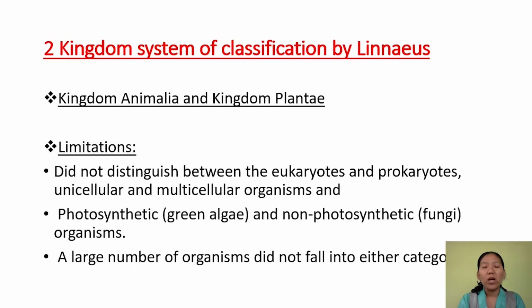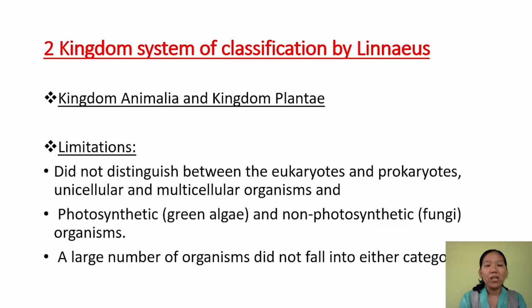So they were distantly related, but in this two-kingdom classification, what happened is the distantly related organisms are placed in the same group. And the next limitation is, there are certain organisms that do not fall in either of the categories. And also there are certain organisms that have features of both kingdom Plantae and kingdom Animalia. So again here it poses a problem. Because of this, various scientists have used different criteria to classify the organisms into various kingdoms.